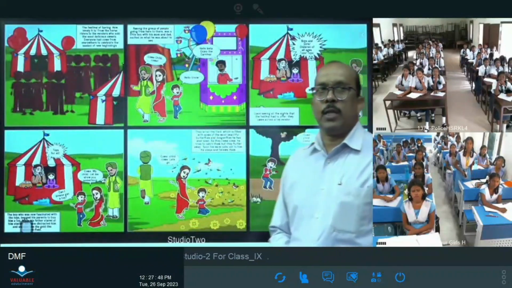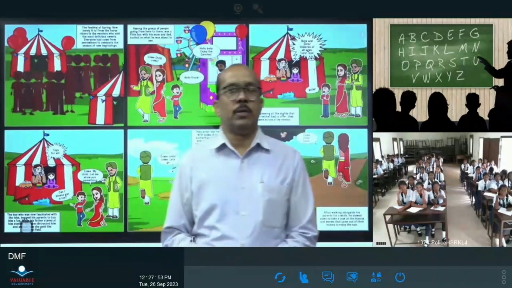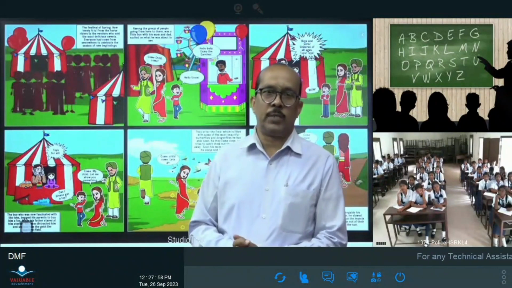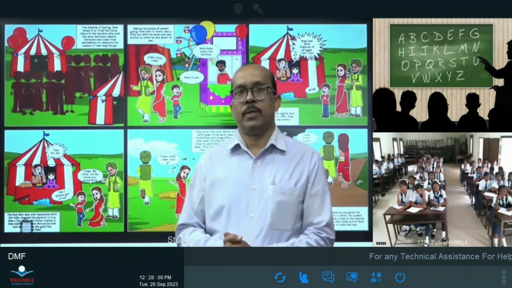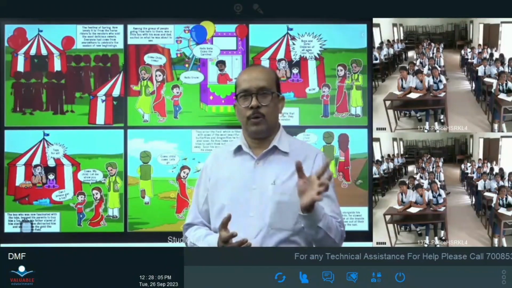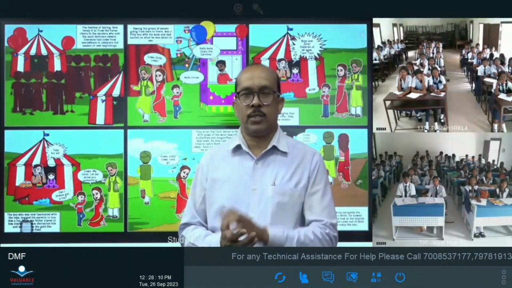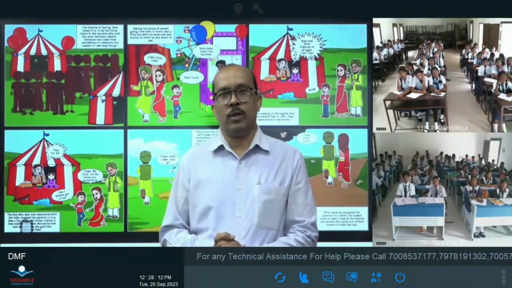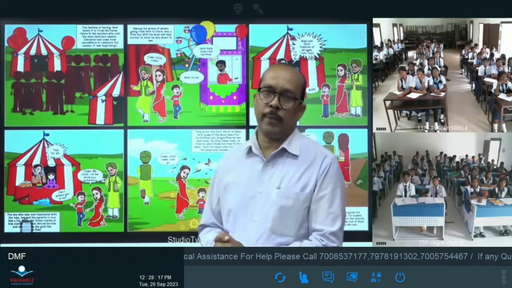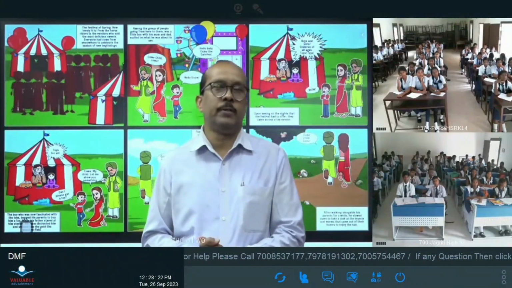In the previous class, we discussed part 1. We discussed how we came to know that there was a village fair. In the village fair, the people were going in different ways. Some rode on horses, some sat on bullock carts, and some were going on foot. Here is a character, a child who went with his parents to the village fair.